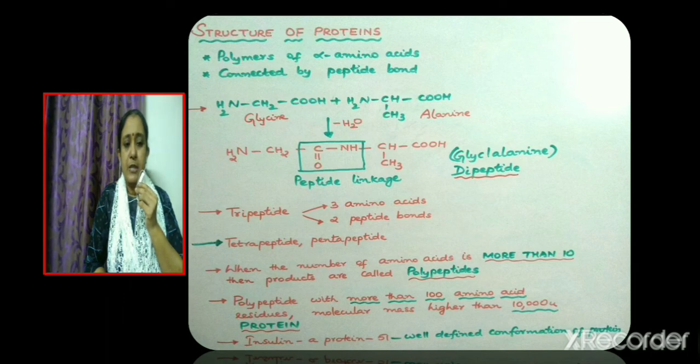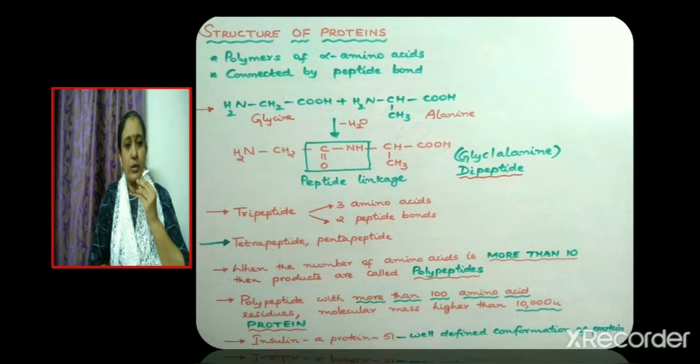Just like dipeptide, we can also get tripeptide. It will be formed when three amino acids interact with each other. And in a tripeptide, two peptide bonds will be present. Just like a tripeptide, we can have tetrapeptide, pentapeptide and so on. Now, if the number of amino acids is more than 10, then the product is called polypeptide.